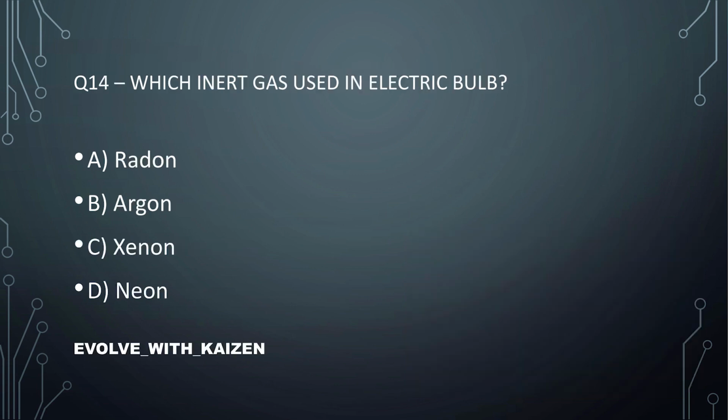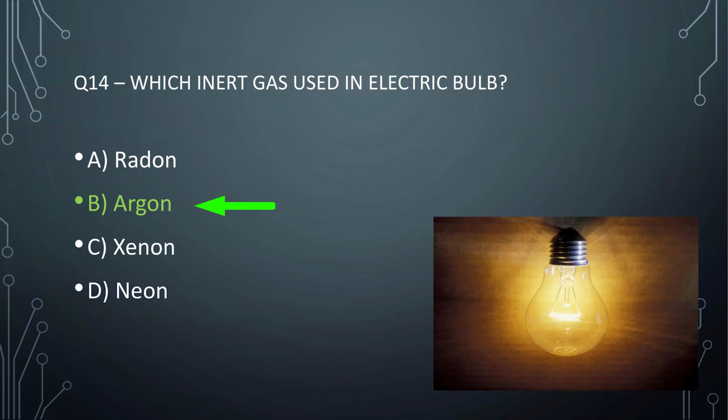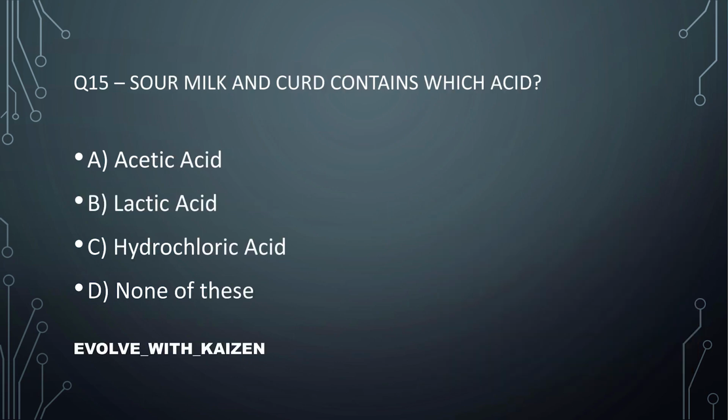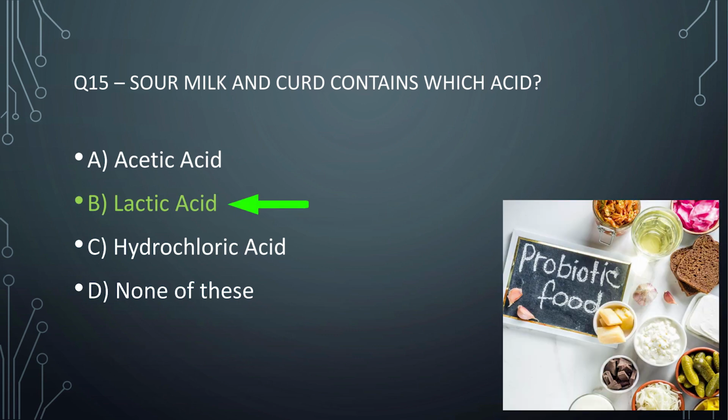Question number 14. Which inert gas is used in electric bulb? The answer is option number B, argon. Question number 15. Sour milk and curd contains which acid? The answer is option number B, lactic acid.